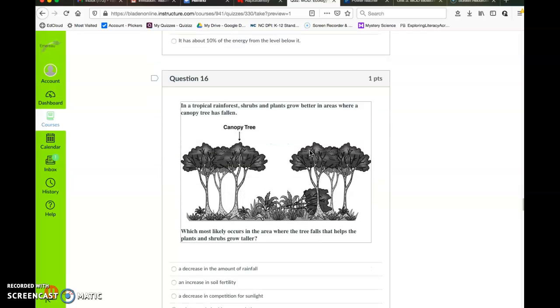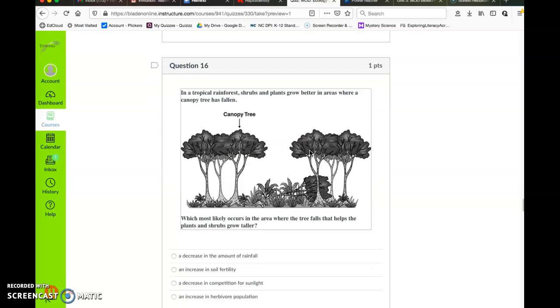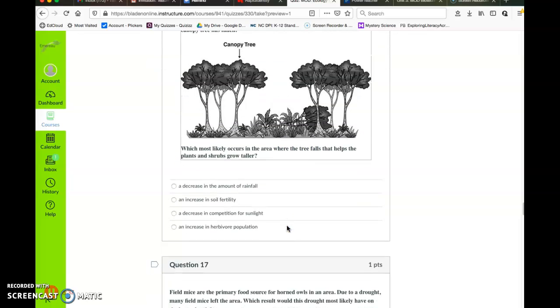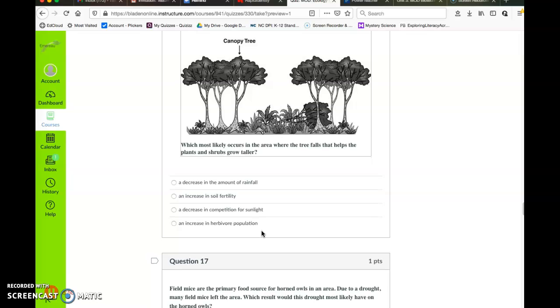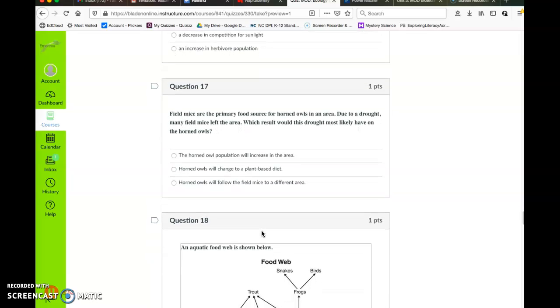Question 16. In a tropical rainforest, shrubs and plants grow better in areas where a canopy tree has fallen. Which most likely occurs in the area where the tree falls that helps the plants and shrubs grow taller? A decrease in the amount of rainfall, an increase in soil fertility, a decrease in competition for sunlight, an increase in herbivore population.